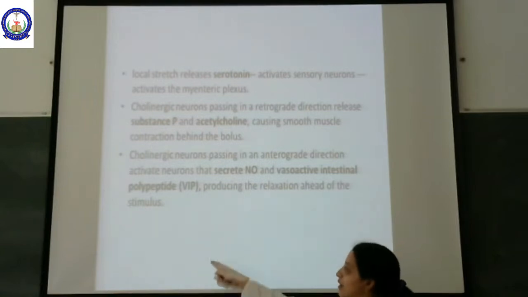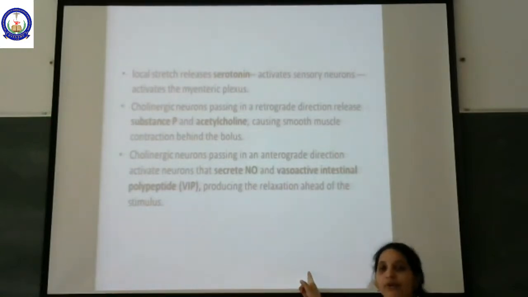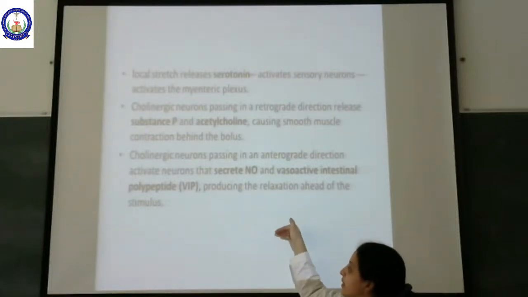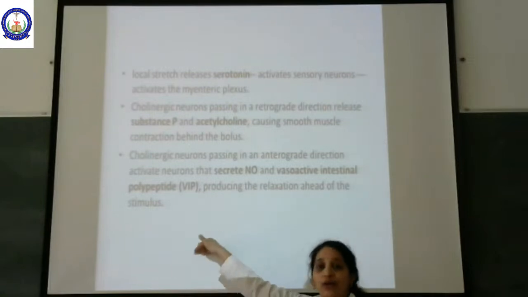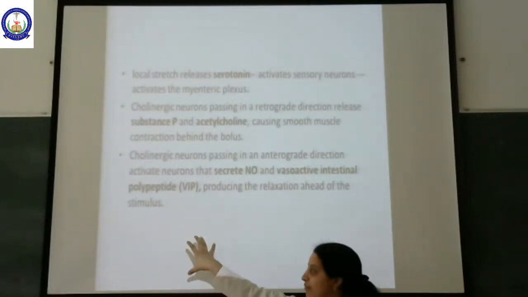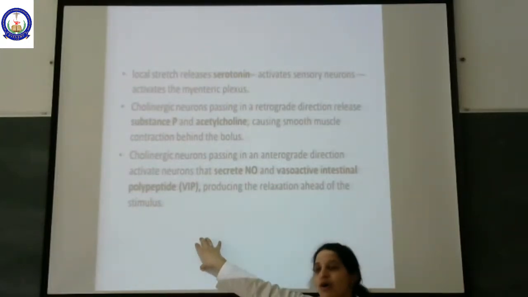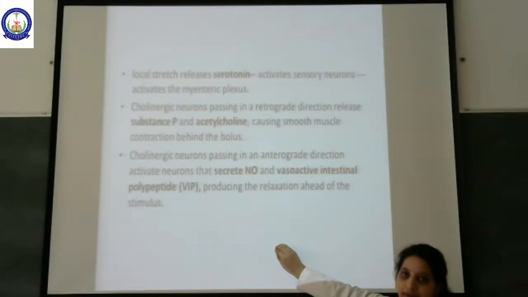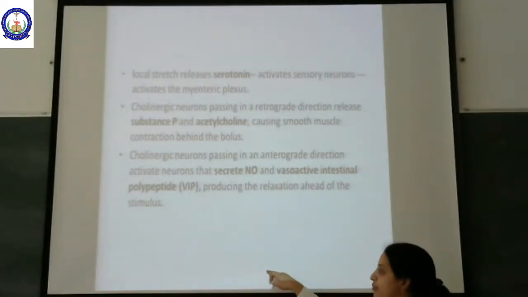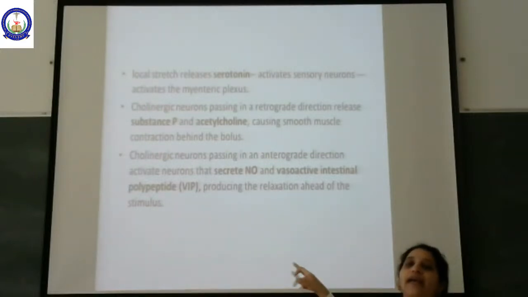Serotonin will act locally. It is going to activate two types of plexus. One is the localized cholinergic plexus, which goes in the retrograde direction and releases acetylcholine, causing contraction of smooth muscle behind the bolus, trying to push the food bolus in front. Another type of mediator is released by the cholinergic neurons going in the anterograde, forward direction.